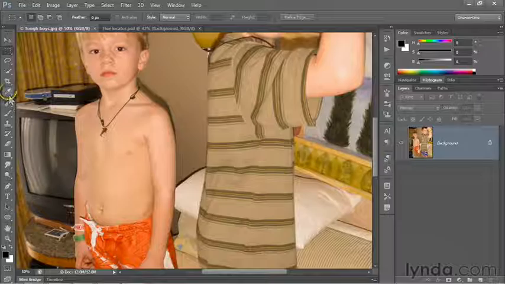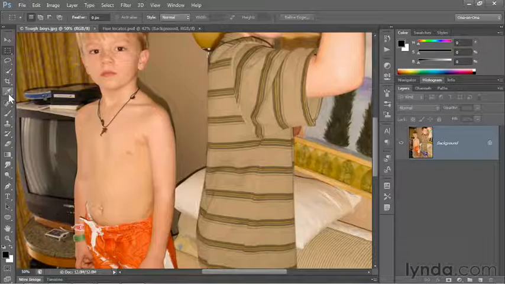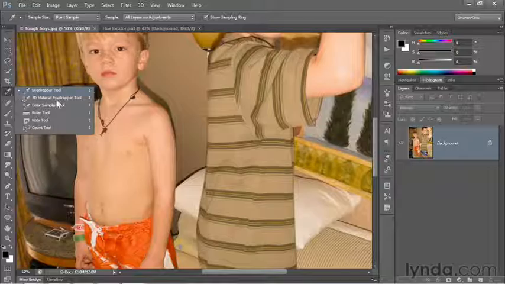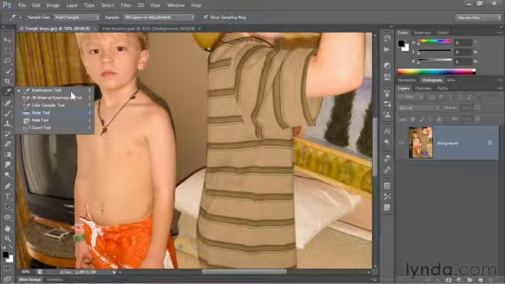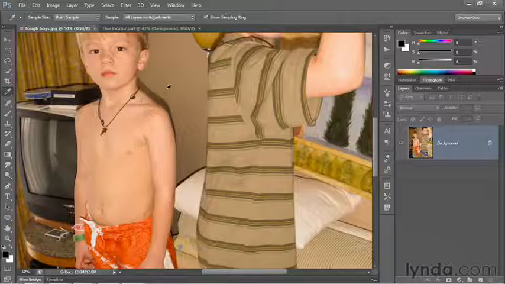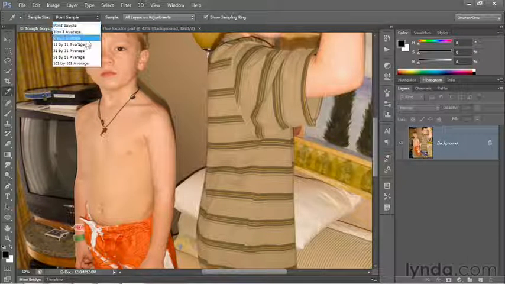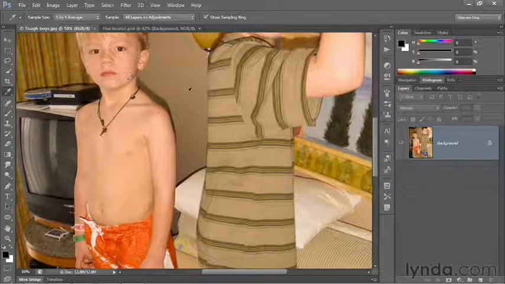And to gauge what that bias is, I'm going to switch to the eyedropper tool, which allows me to lift colors inside Photoshop. You can also get to that tool by pressing the I key. And incidentally, if the last tool you used was the ruler back in Chapter 6, then you can go ahead and select the eyedropper from the ruler tool flyout menu. Now, by default, the eyedropper lifts the color of the pixel on which you click, just that one pixel. If you'd like to average more of a generalized area, which is probably a good idea, then you go up to the sample size option up here in the options bar and switch to something like 5 by 5 average. So in other words, we're sampling the average of 25 pixels at a time.